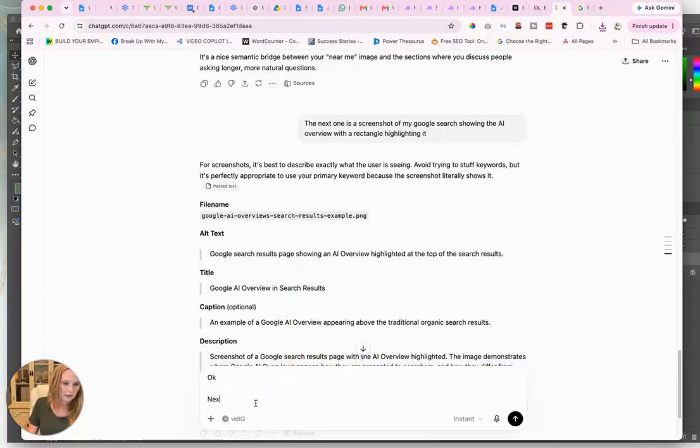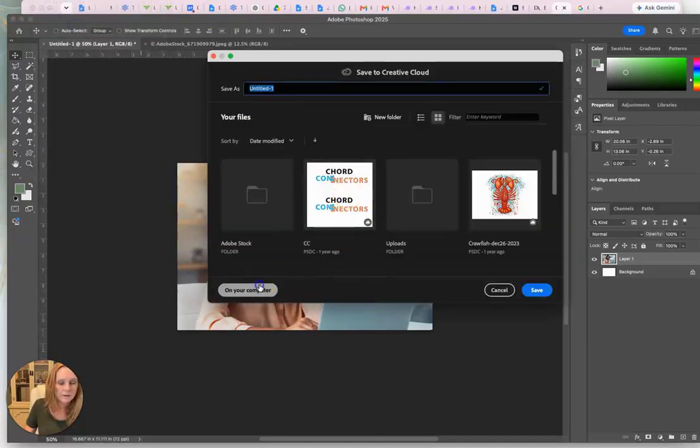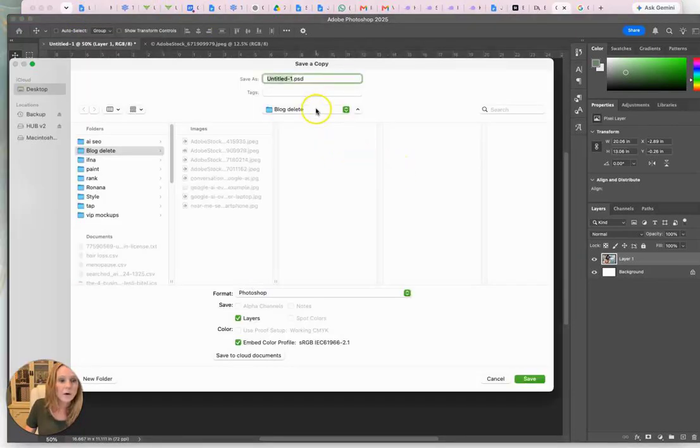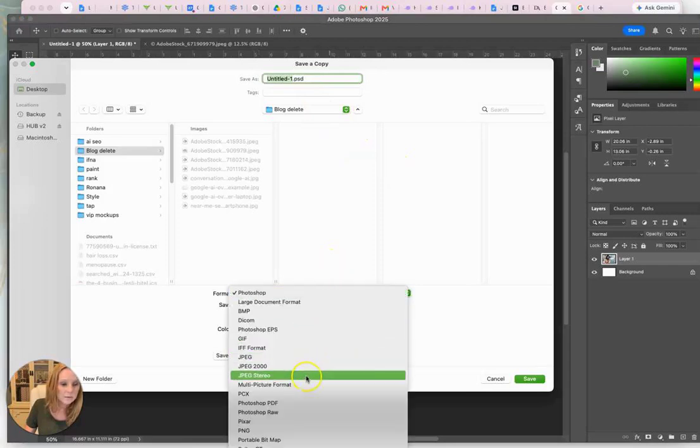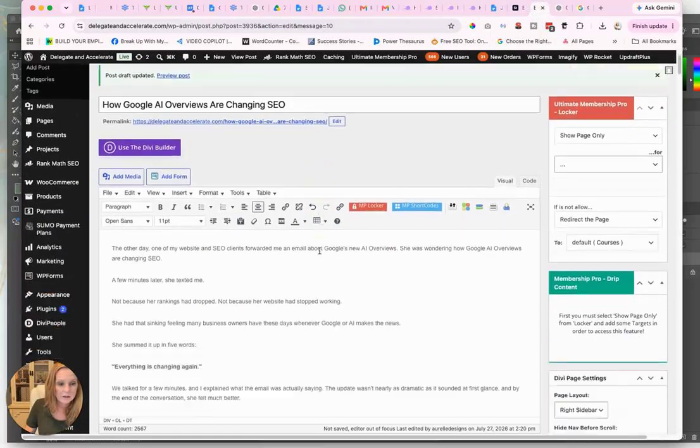okay, next one is a lady smiling at her desk with her laptop in front of her. Business owner SEO strategy. That'll work. Copy on my computer. This used to be 1 click. This is why I'm so annoyed. And I will always be annoyed about that because it's inefficient. And I hate things that are inefficient.